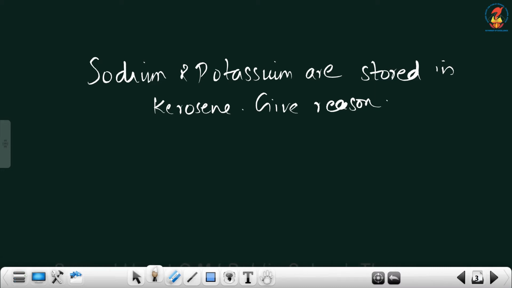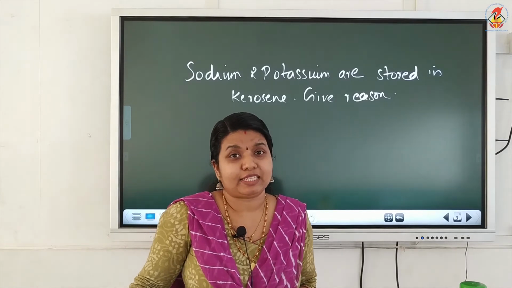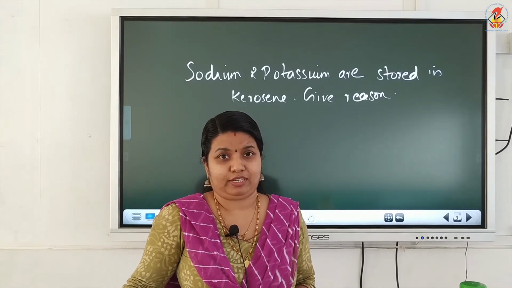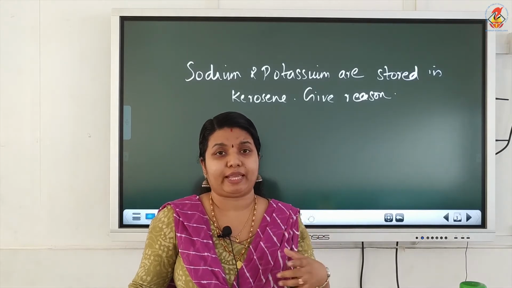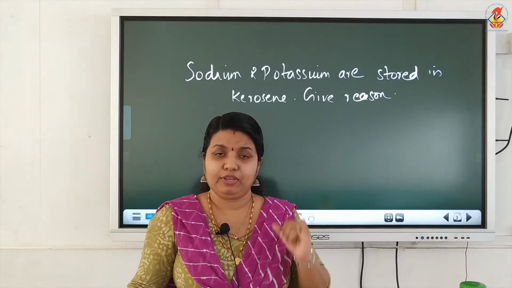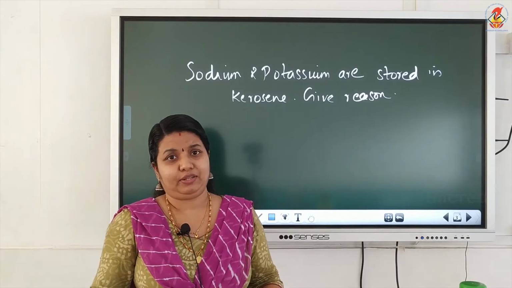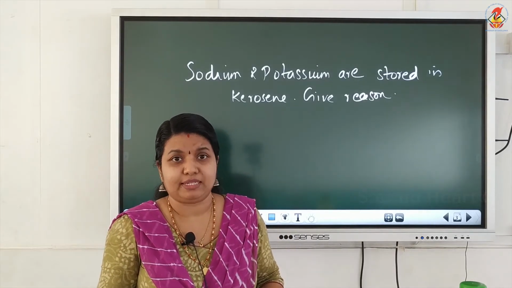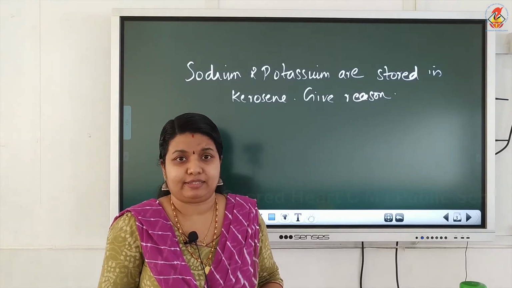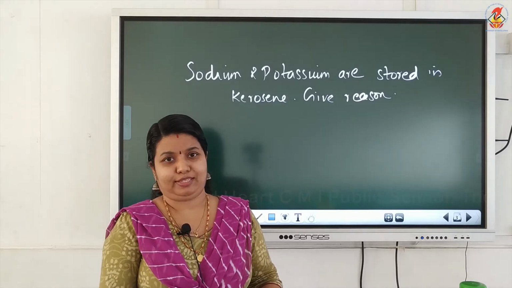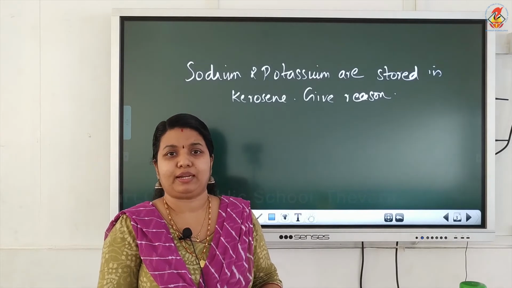Sodium and potassium are highly reactive metals. They react vigorously with both air and water. They have a very vigorous, violent reaction with both air and water. If they come in contact with atmospheric air, they catch fire. Vigorous reaction with water also. A lot of heat is evolved in this reaction. So, to prevent the contact of these metals with air and water and to prevent accidental fires, these metals are stored in kerosene. So, this is an important question. Why are sodium and potassium kept in kerosene?